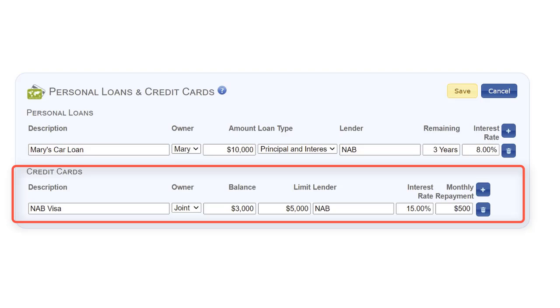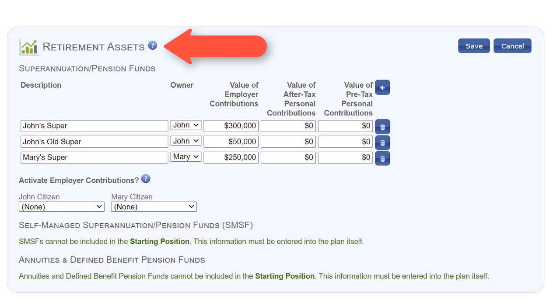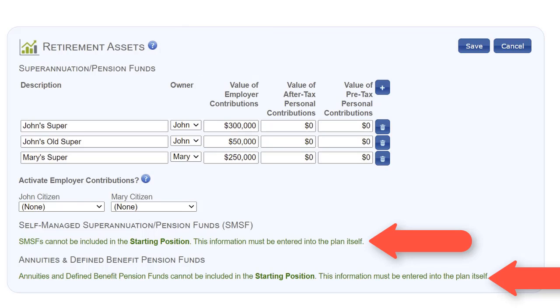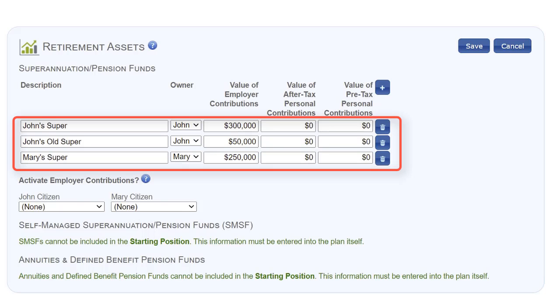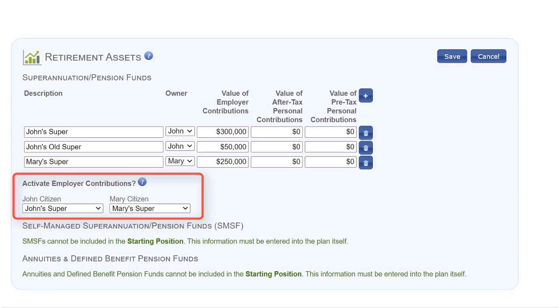The program allows you to repay your credit card debt, but after that you cannot add more credit card loans in the plan. In the retirement assets, you can enter your superannuation. If you have a self-managed superannuation fund, then you will have to enter this manually into the plan. This account has a 2-step process. First, you must enter the details of your superannuation accounts. You must save that information and then select which account will receive your employer contributions.